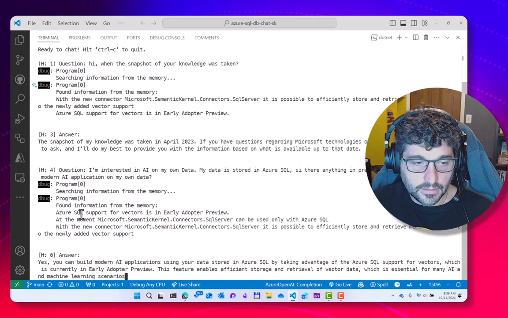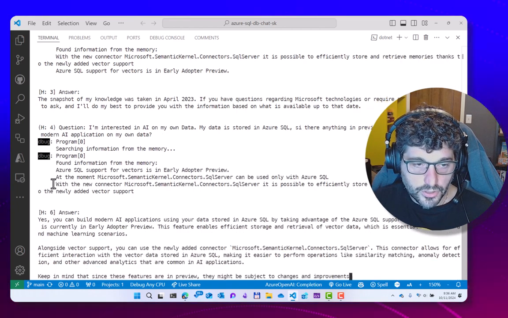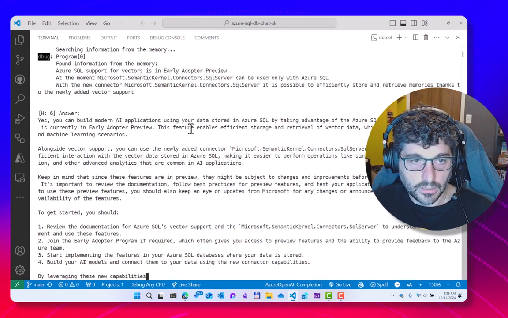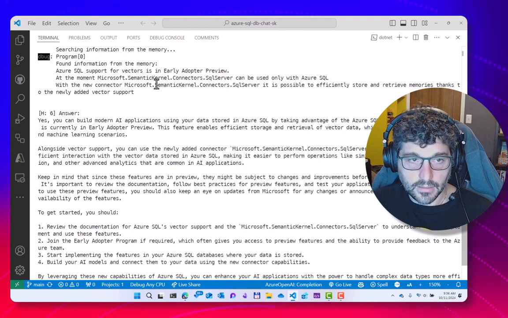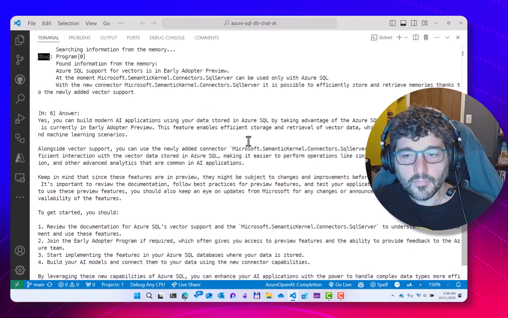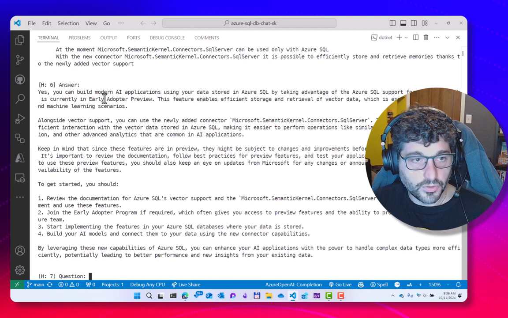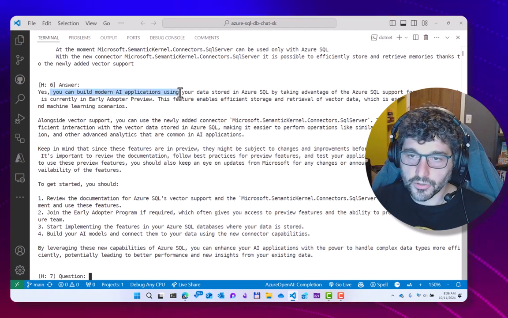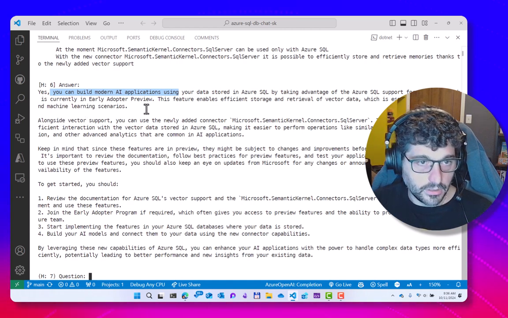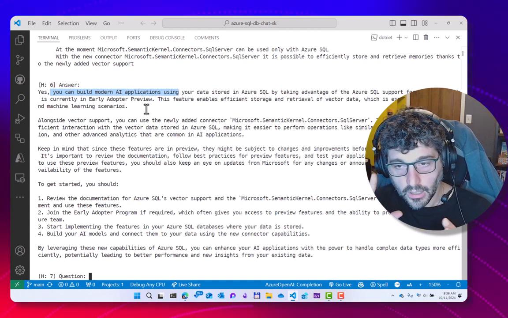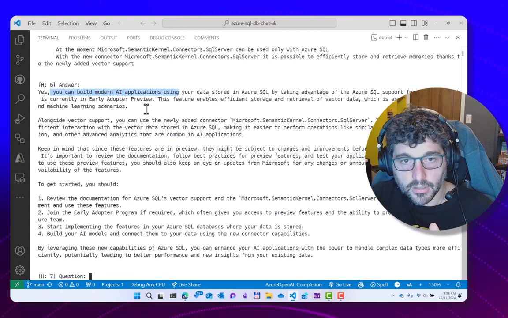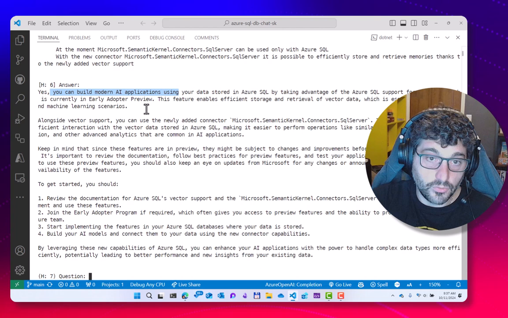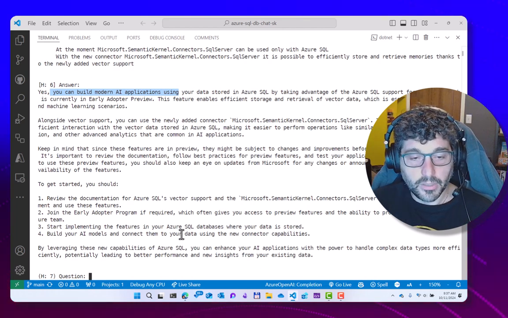The answer is that Semantic Kernel searched through the memory, learned that we have Azure SQL in early adopter preview, and learned that Semantic Kernel has been enhanced to also use Azure SQL. And yes, it now says you can take advantage of Azure SQL support for vector, which is in Semantic Kernel in parallel preview, and so on and so forth. So the first step is that the bot is able to access memories stored in the Azure SQL database thanks to the new vector support that we have been working on.